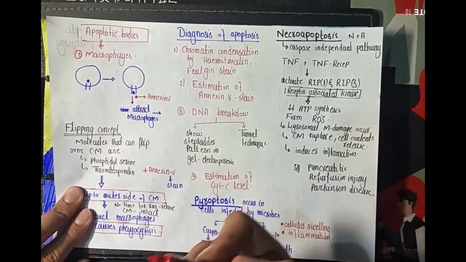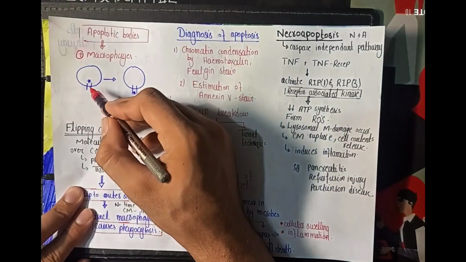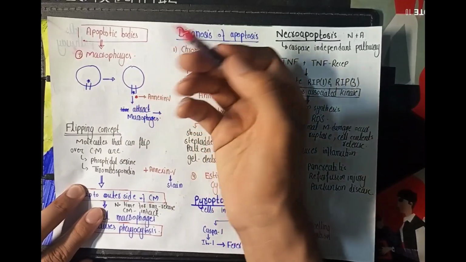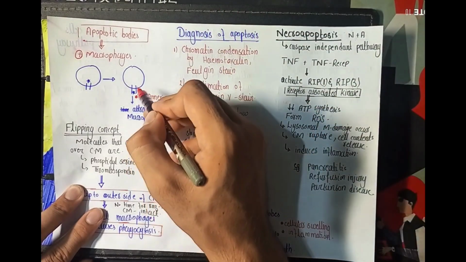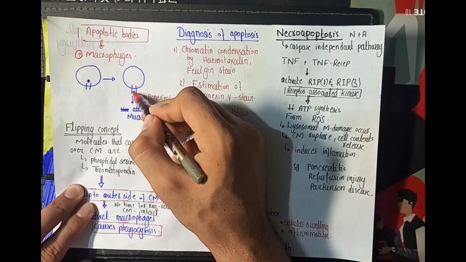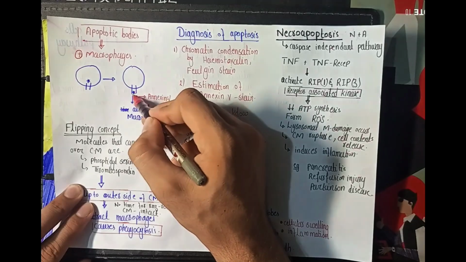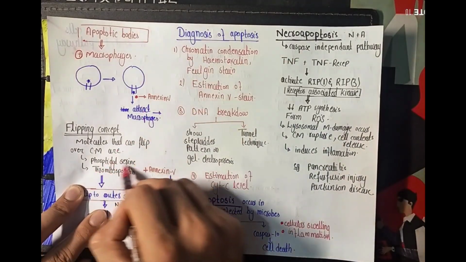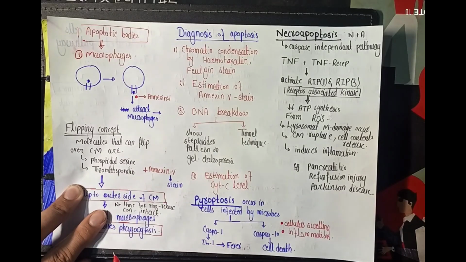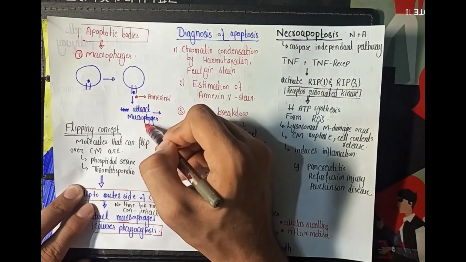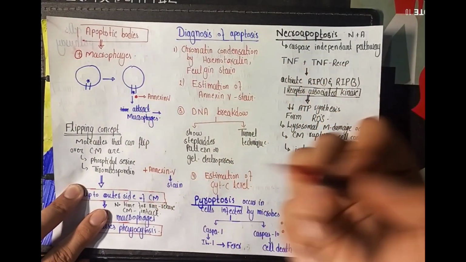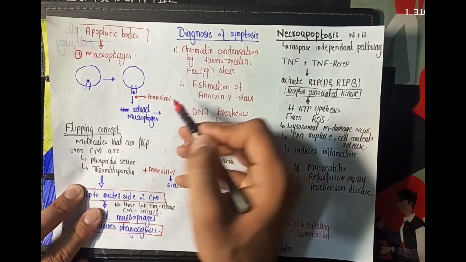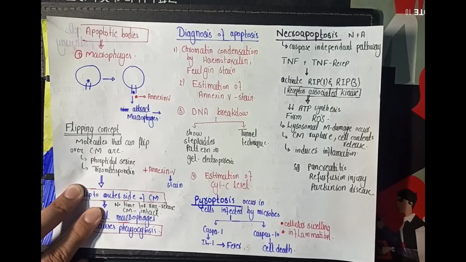एपोप्टोसिस में हमारे साथ फ्लिपिंग का कंसेप्ट है। नॉर्मली जो सेल मेम्ब्रेन है इसमें जो फॉस्फोलिपिड्स होते हैं, नॉर्मल सेल में they are present on the inside or the inner side of the cell membrane, but during apoptosis these molecules undergo flipping over the cell membrane and they come toward the outer side of the cell membrane, and these compounds include phosphatidylserine or the thrombospondin molecules, and these compounds attract macrophages and undergo phagocytosis, and these compounds can also bind to the annexin 5 stain which is used in the estimation of the process of the apoptosis.